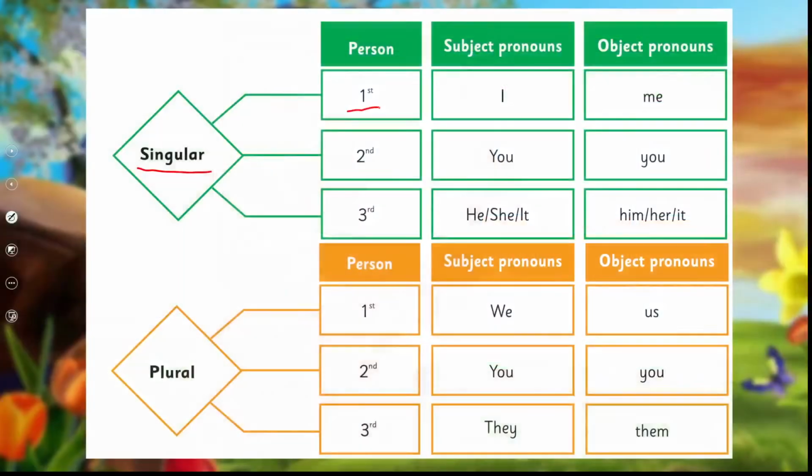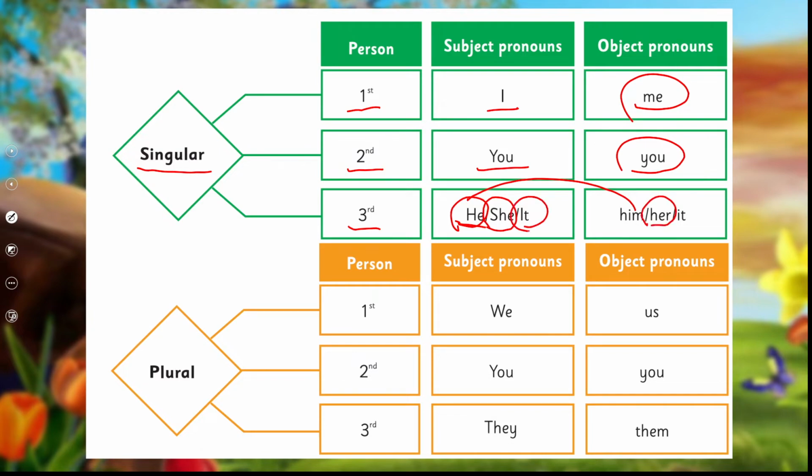Singular, first person, in subject case, we know we use I. But if it is object case, and what does object case mean? I is receiving action, then it will be converted into me. Second person, you is subject case, and if it is receiving an action, it remains you, right? For third person, it can be he. If it's he and it's receiving an action, it will be him. If it is she, means third person singular female, she is receiving an action, we'll use her, and for it, it remains it.